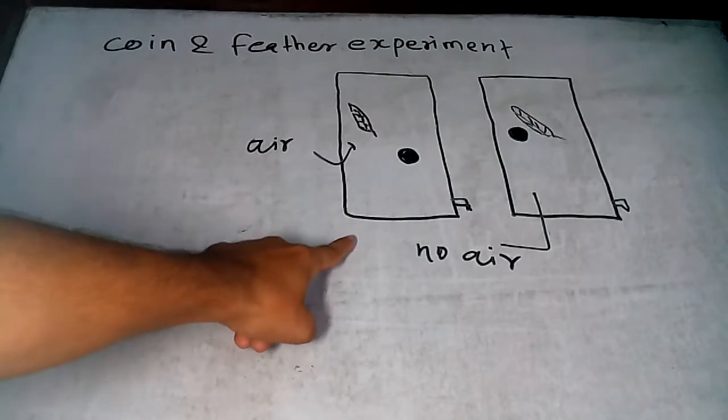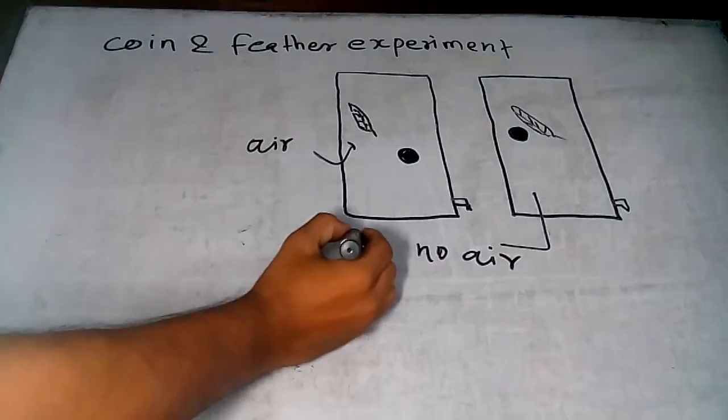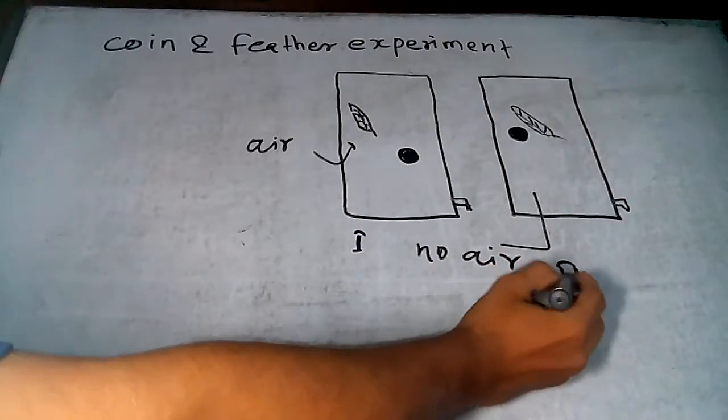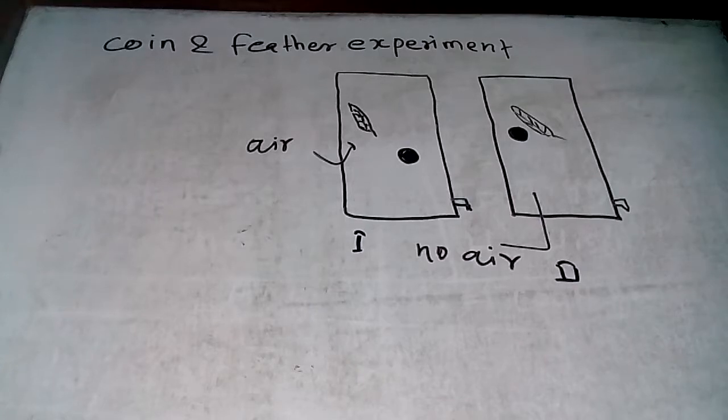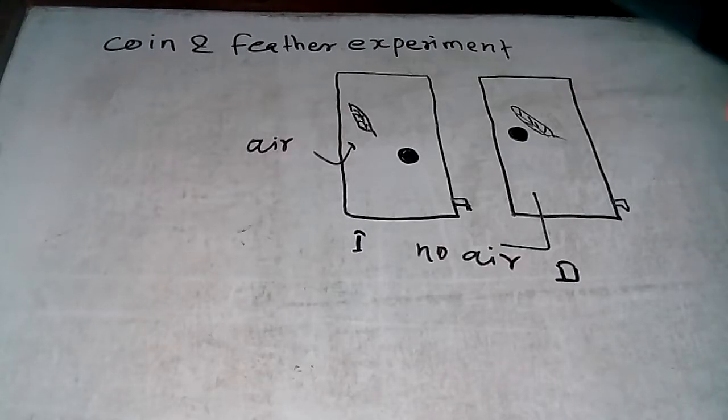So this is tube 1 and this is tube 2. Let us see very carefully. In tube 1, there is the presence of air, so air exerts a resistance on the coin and feather. But when you see tube 2, there is no air, and the air is removed by a piston, this piston. So there is no resistance of air in tube 2.